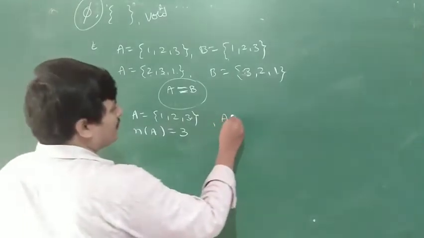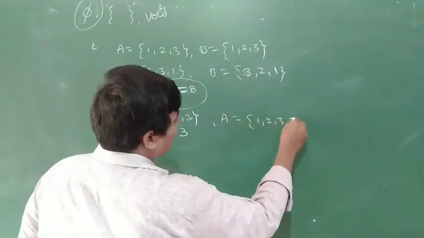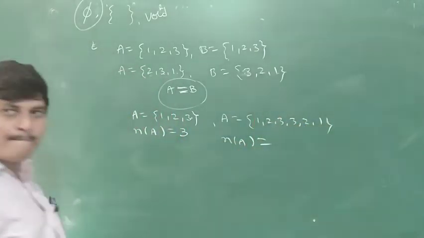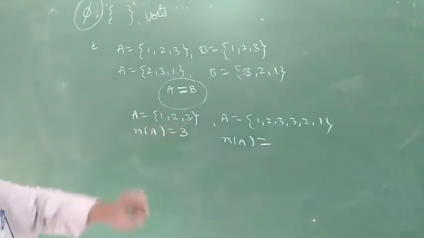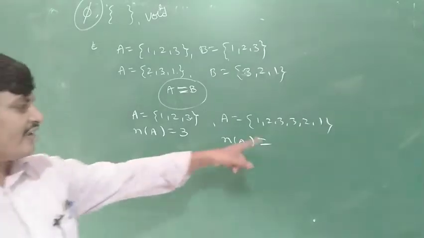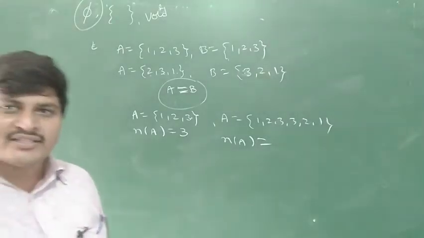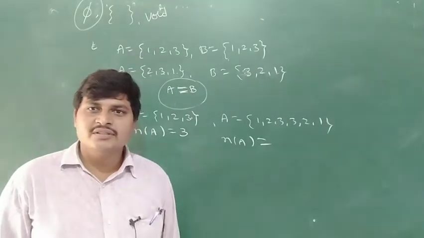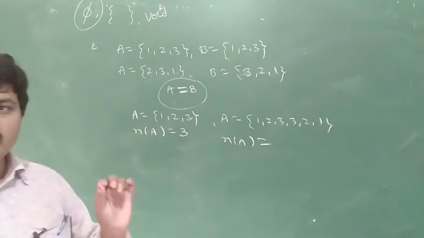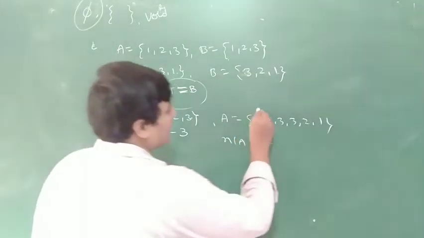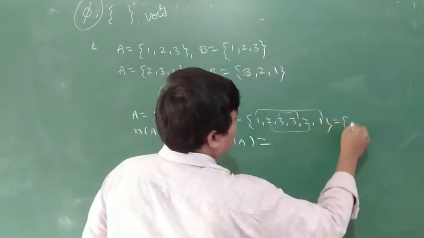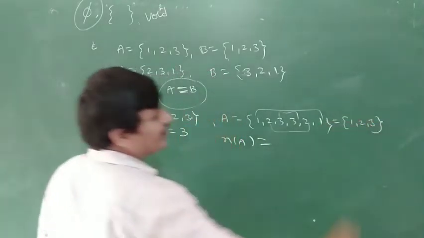For example, A is equal to {1, 2, 3, 3, 2, 1}. What is n(A)? Is it 6? No, n(A) is not 6. n(A) is 3, because 1 is there 2 times, 2 is 2 times, 3 is 2 times, so the set A is {1, 2, 3}.